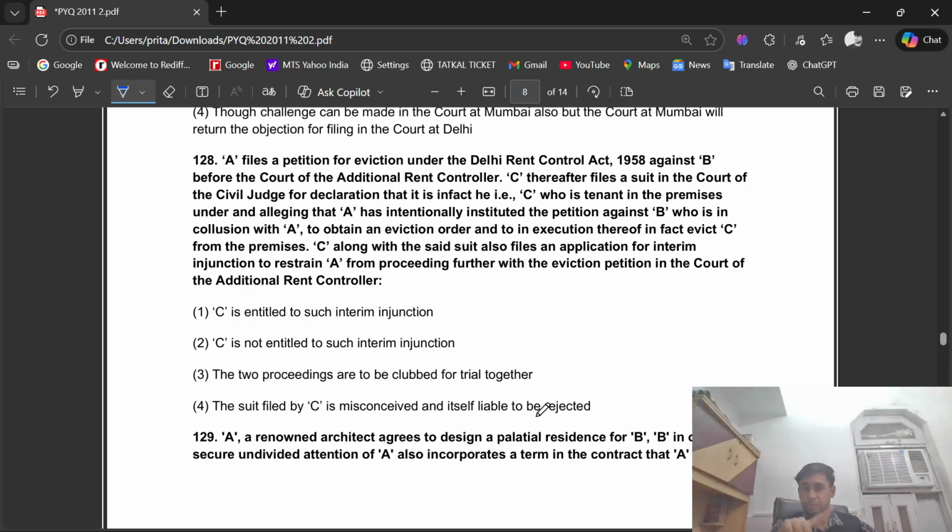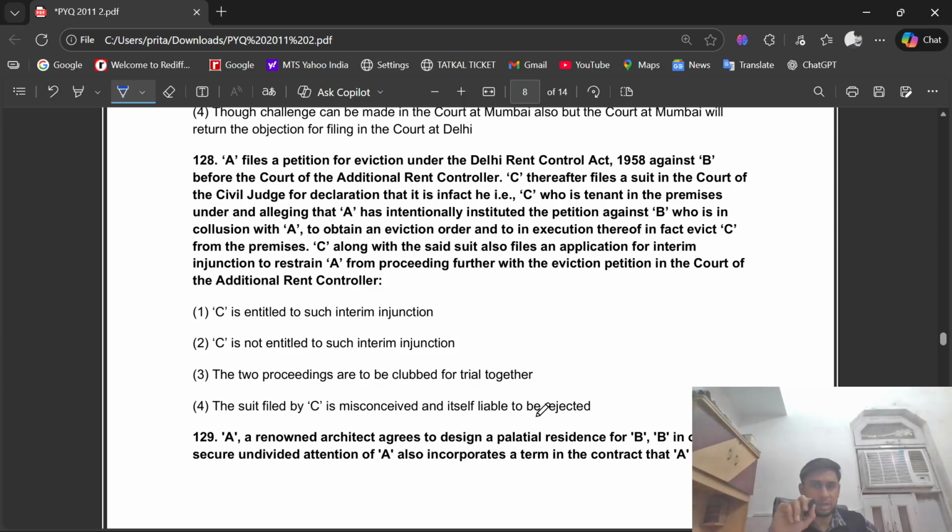A files a petition for eviction under the Delhi Rent Control Act 1958 against B before the court of the additional rent controller. C thereafter files a suit in the court of the civil judge for a declaration that it is in fact he, that is C, who is the tenant in the premises, alleging that A has intentionally instituted the petition against B, who is in collusion with A, to obtain an eviction order and in execution thereof evict C from the premises.